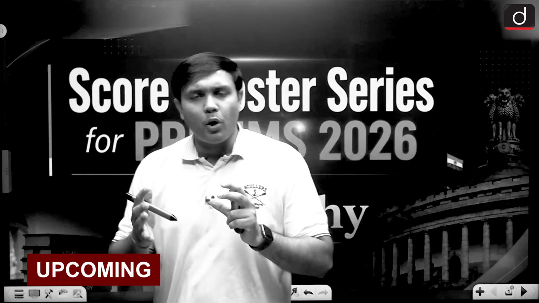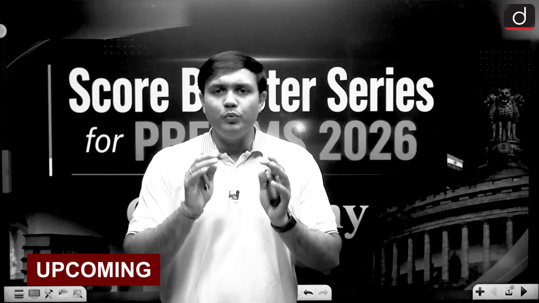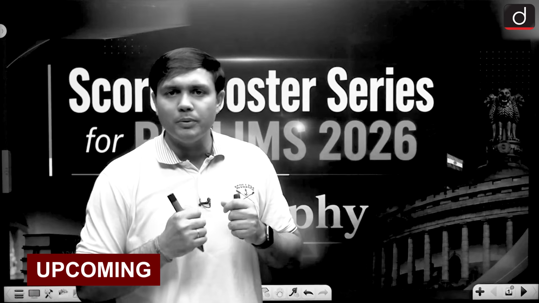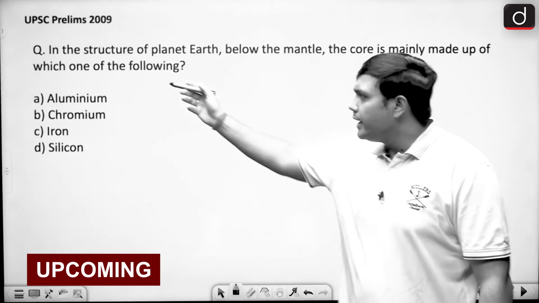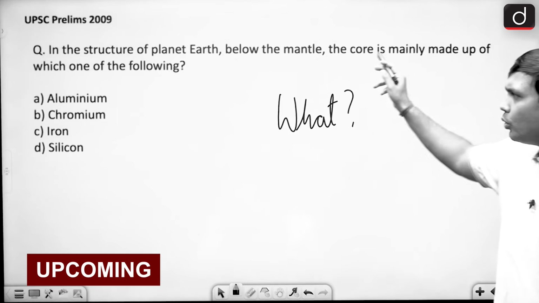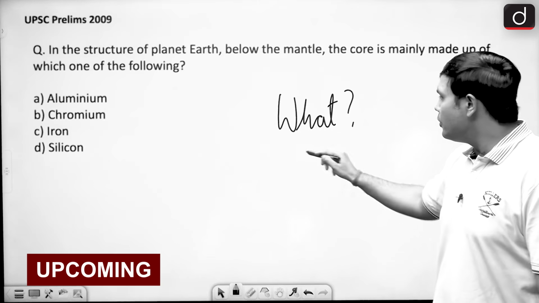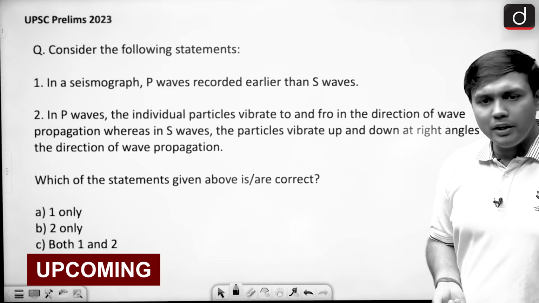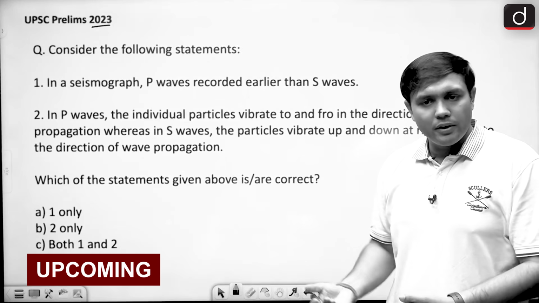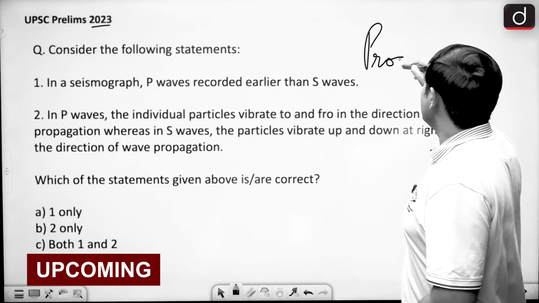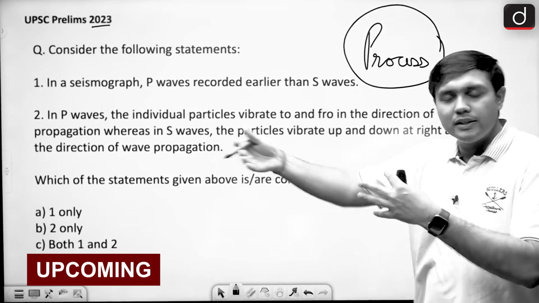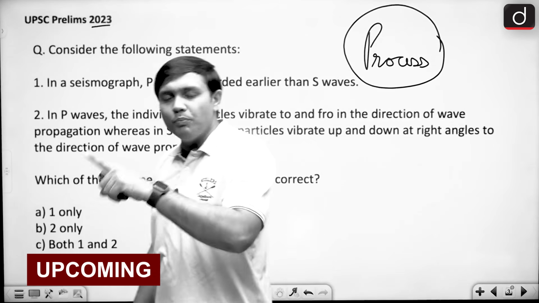What are some of the important aspects that we are going to cover in this session? So we have analyzed the last 10 to 15 years of previous year questions and picked out some of the most important topics. 2009, right? It was asking what, right? So it was asking that in the core, which one of the following would you find? So it's a what-based question. Now, if a similar question is seen, say for example in 2023, it is asking a particular what? Process-based, right? So it is now focusing on process. What is happening here? What is P wave? What is S wave? And what is the consequence of it? So from what to process-based question.